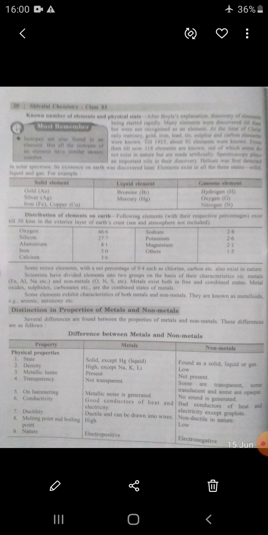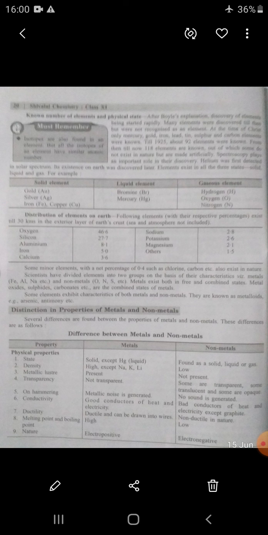Recent investigations have revealed that elements are composed of very minute particles. Those particles are called atoms. Generally, an atom is not found in the free state. That is the first characteristic of an atom. Hence, atoms are found in groups of 2, 3 or 4. Those groups are called molecules.